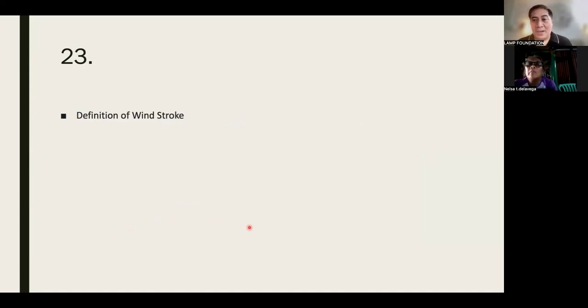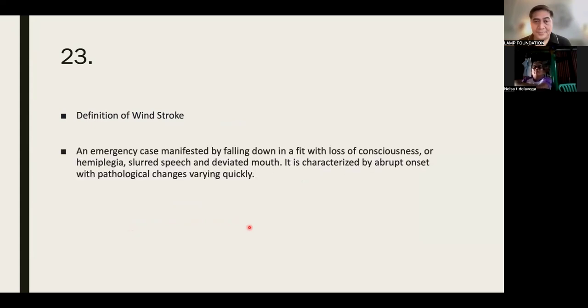Next. Diba? Ang dami na nating points to memorize, but we haven't even identified what wind stroke is. Anyone? It refers to a condition caused by a disruption of qi and blood, leading to blockages in the blood vessels of the brain, characterized by symptoms of paralysis, loss of speech, and neurological deficits. Okay. Often attributed to external and internal wind factors affecting the body.